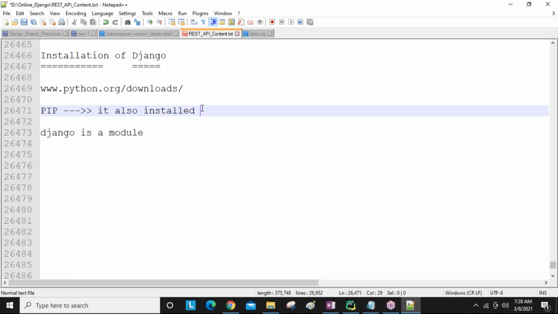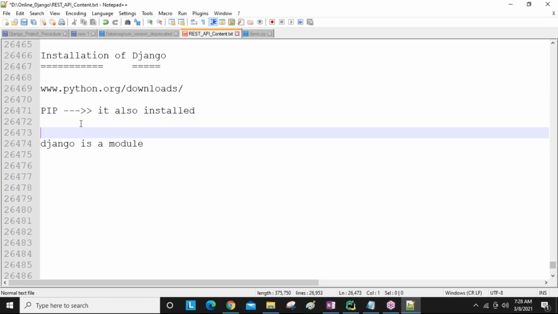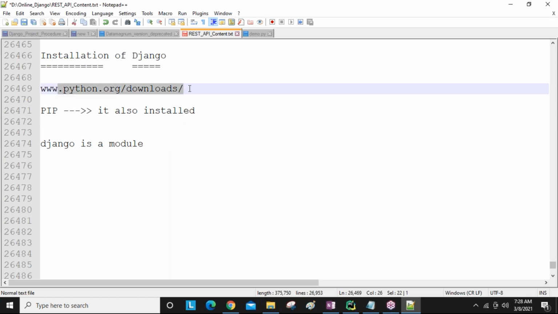So with the pip command we install the Django framework, and after that we are going to create the project. First of all, if you want to install the Django framework, we need to install the Python software in our system.